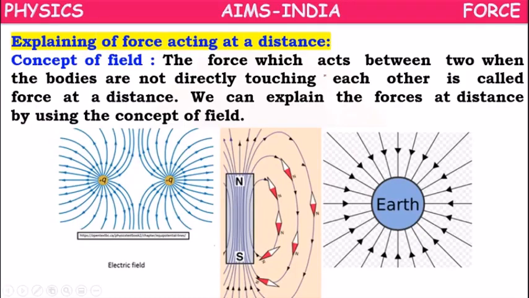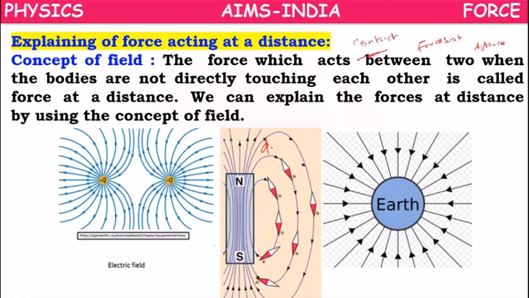So in our previous videos we learnt about contact forces and forces at a distance.